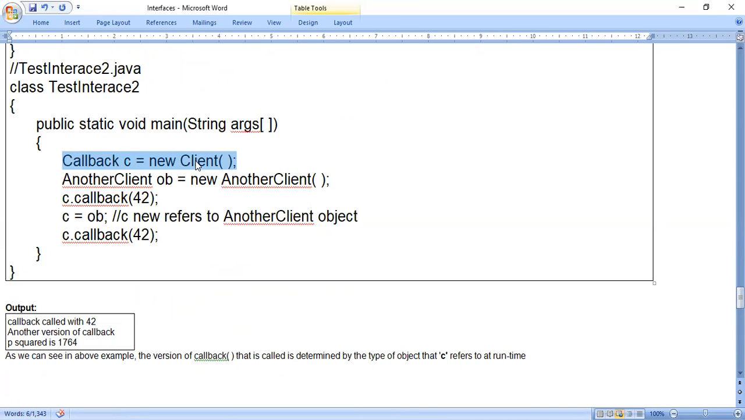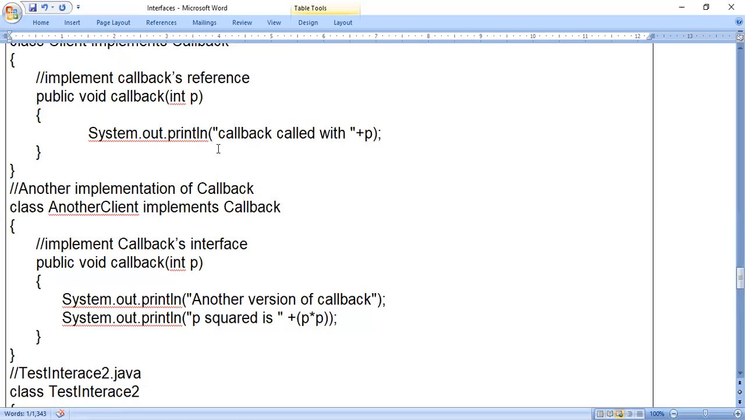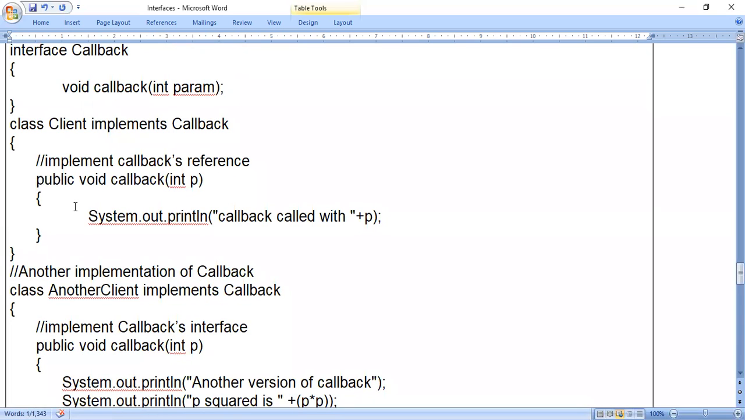That means C is referring to the class Client. So if it is referring to the class Client, whenever the callback method is called on variable C, you have to go to the class Client where the callback method is present.